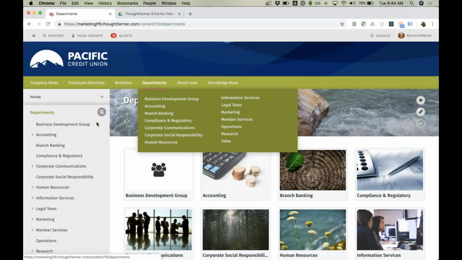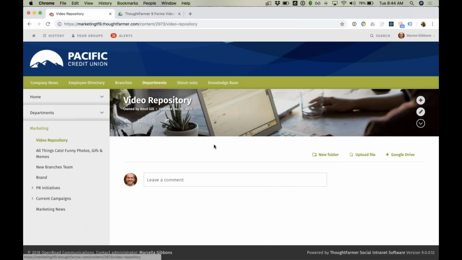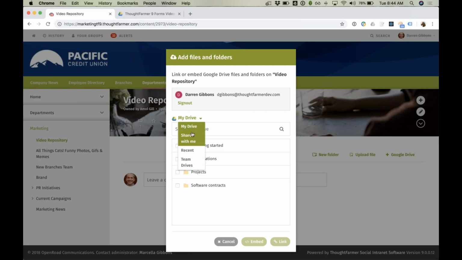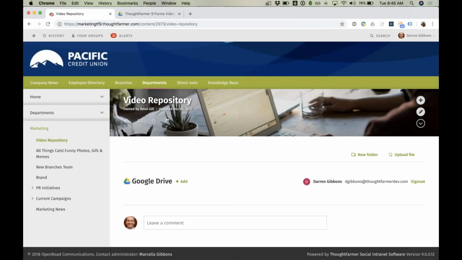So I'm going to go back here to Departments. I'm going to go to Marketing, the video repository page here, and I'm going to embed this whole folder. In that case, it was on the team drive, so I'm going to switch over here. You can see I have a couple of different options. I can see the files that were recently shared with me, files I've recently viewed, and team drives. I'm going to select team drives here. I'm going to navigate into projects. And I'm going to select this whole folder here, this ThoughtFarmer 9 Forms video, and I'm going to embed it